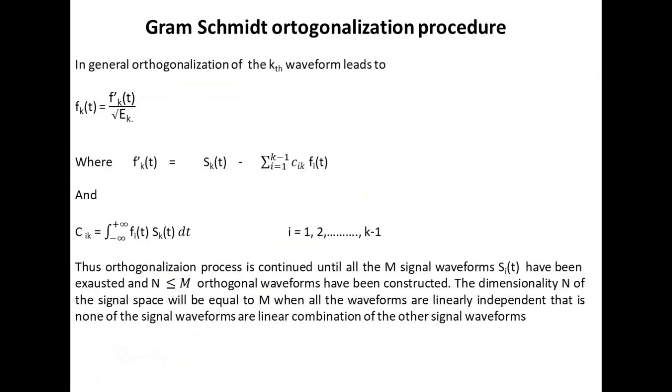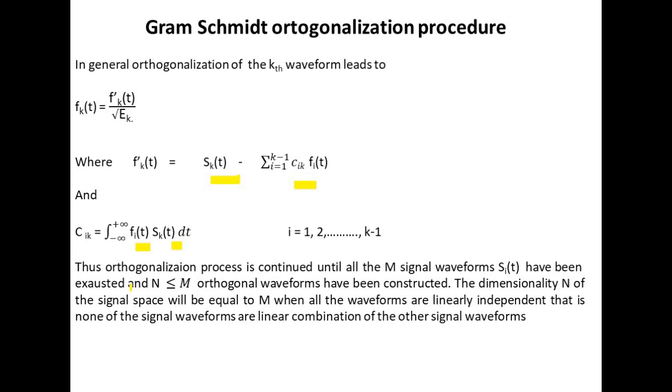In general, orthogonalization of the kth waveform leads to fk(t) equals fk'(t) divided by square root of Ek, where fk'(t) equals sk(t) minus sigma of i equals 1 to k minus 1 of cik fi(t), where cik equals integral from minus infinity to plus infinity of fi(t) sk(t) dt, and i ranges from 1 to k minus 1.